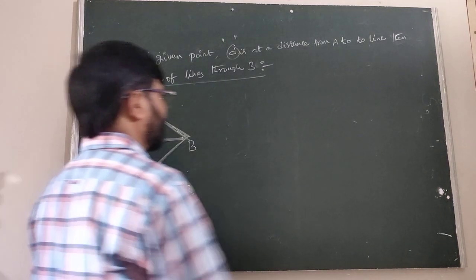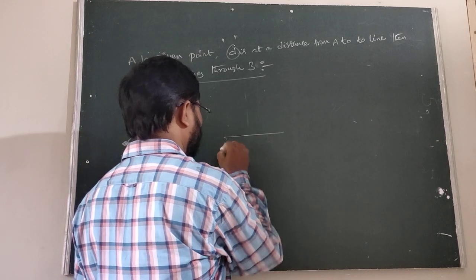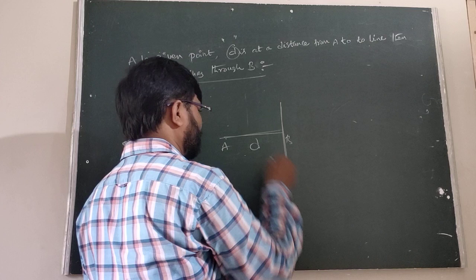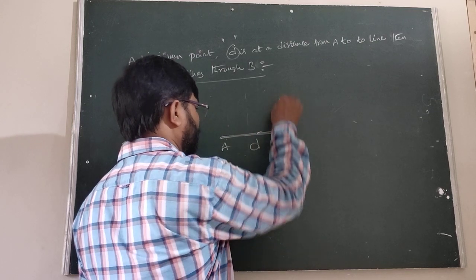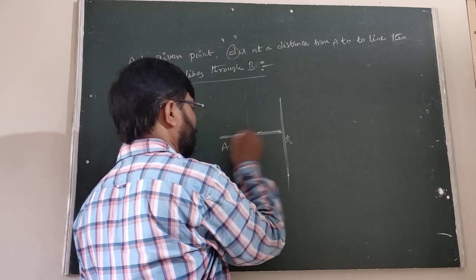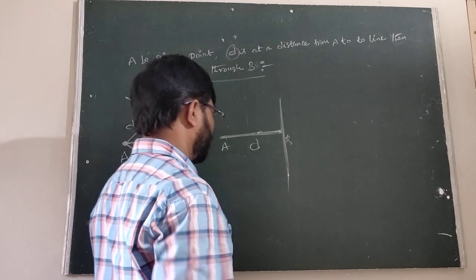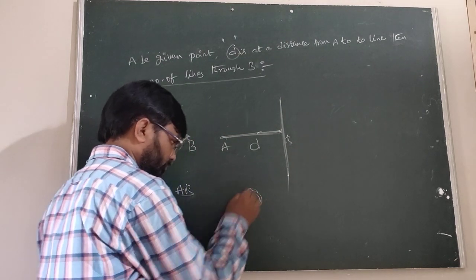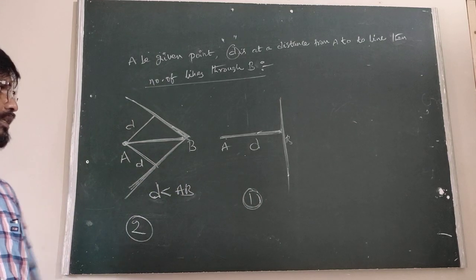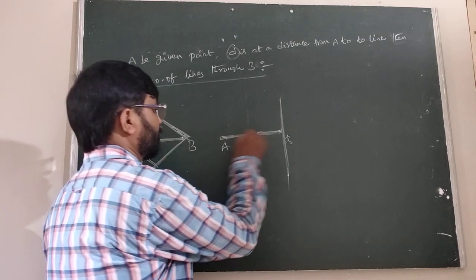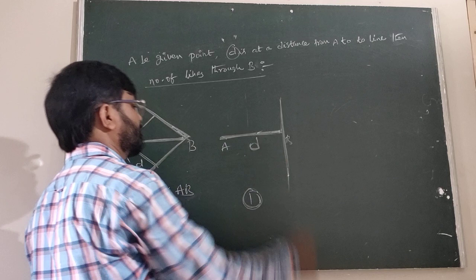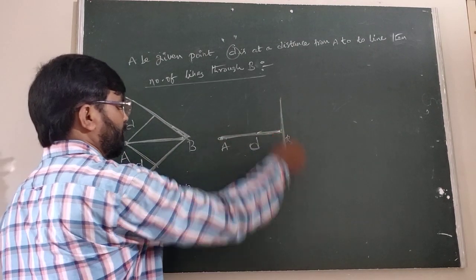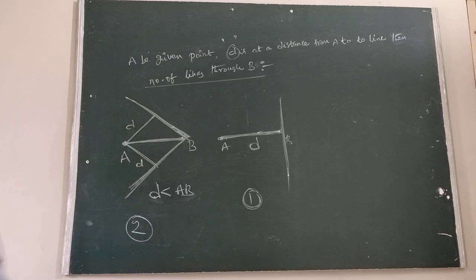Suppose the second case: here is the A, and this is the B. When AB equals D, the number of lines through the B is only 1. This is the only one. Is it clear? D is the distance from A to the line. Therefore, when AB equals D, the number of lines is only 1.